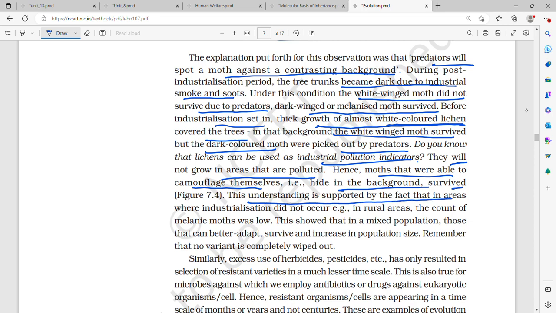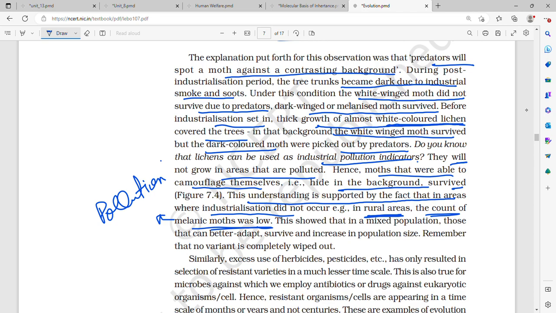This understanding is supported by the fact that in areas where industrialization did not occur, for example in rural areas, the count of melanic moths was very low. Why? Because in rural areas the pollution is less. There is not much urbanization and industrialization.